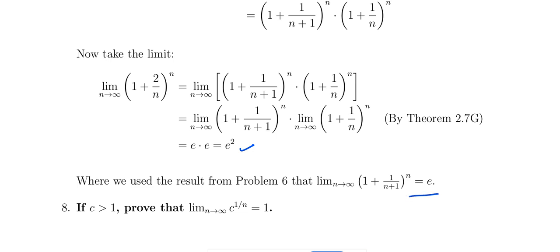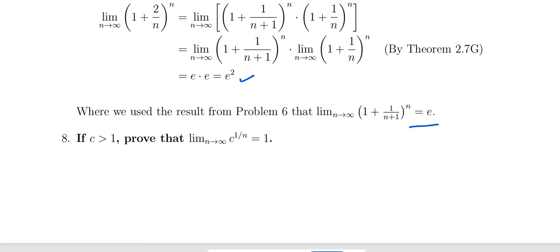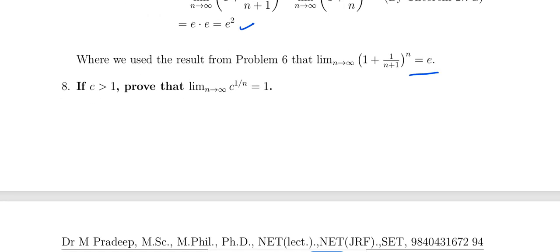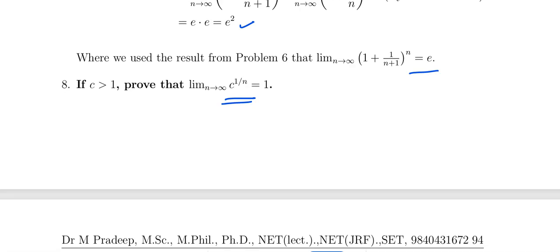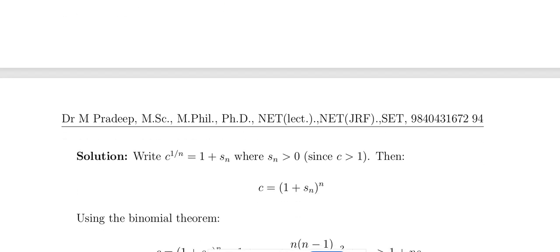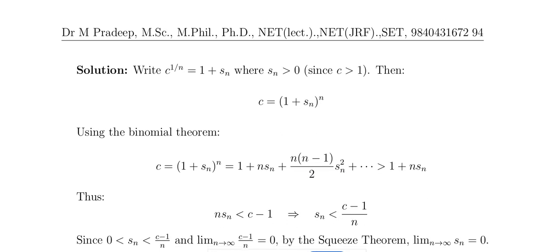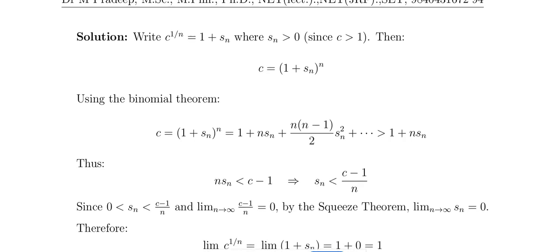If c is greater than 1, then limit n tends to infinity c power 1 by n equals 1. As n tends to infinity, if we put it in, 1 by infinity is 0, c power 0, and c power 0 value is 1. That is another way, another type of proof.